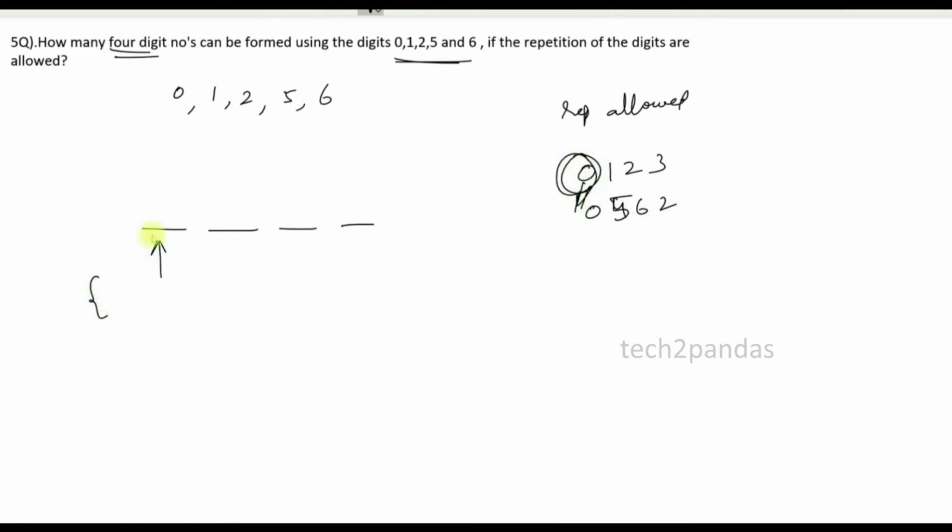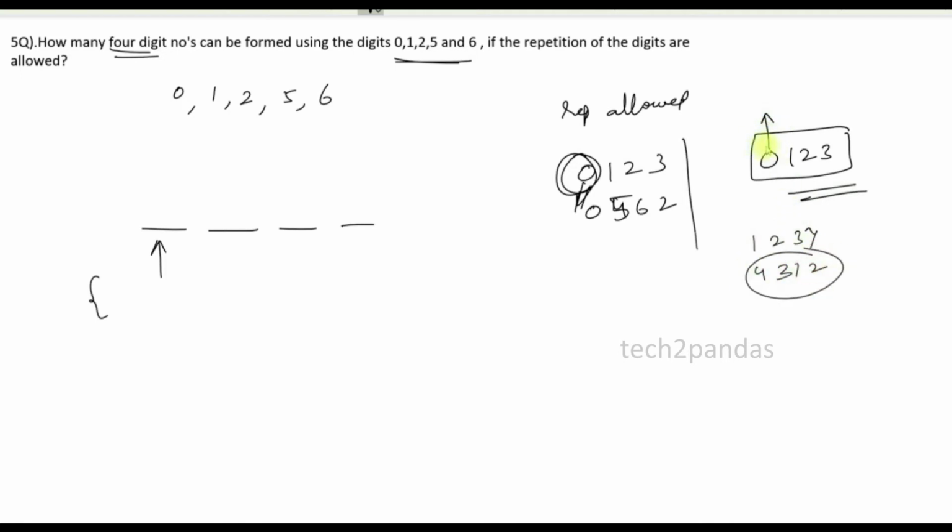So for this position, I can use 1, 2, 5, 6, but I cannot make a number starting with 0. For example, if I want to make a 4-digit number, I can make 1, 2, 3, 4 as 4, 3, 1, 2 like that, but the initial digit should not be 0. For any kind of number, we should not start with 0.